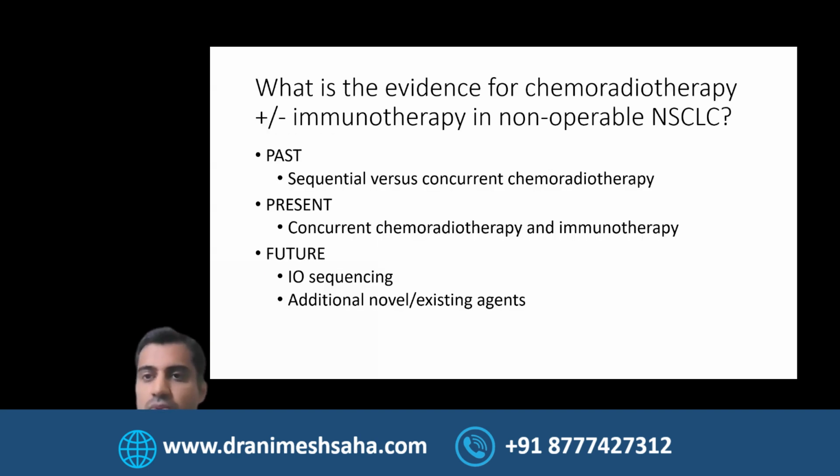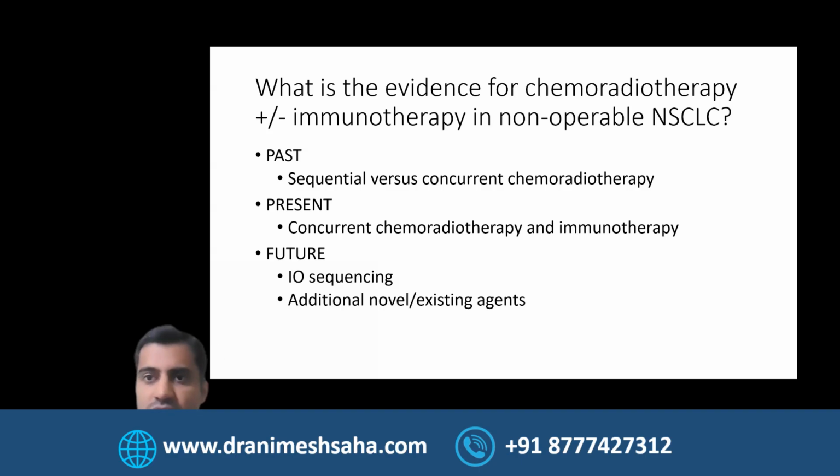Now, coming to what we do with patients who are upfront considered not for surgery. Historically, we've done sequential or concurrent chemoradiotherapy. At present, we are doing concurrent chemoradiotherapy followed by immunotherapy, pretty standard approach. So what's the future and how can we improve that?